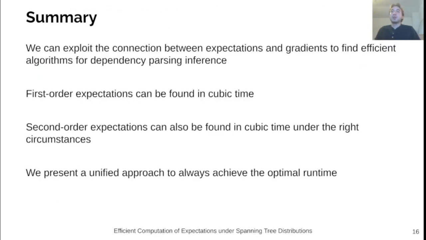In this talk, we presented a unified framework for efficiently computing first and second order expectations for non-projective, graph-based dependency parsing models. We showed that we can compute many of these first order quantities in the same runtime that we compute the normalization constant. We additionally have a pretty efficient second order algorithm that lets us compute certain second order quantities in cubic time as well. Due to matrix operations of these algorithms, we are able to implement these with just a few lines of PyTorch.